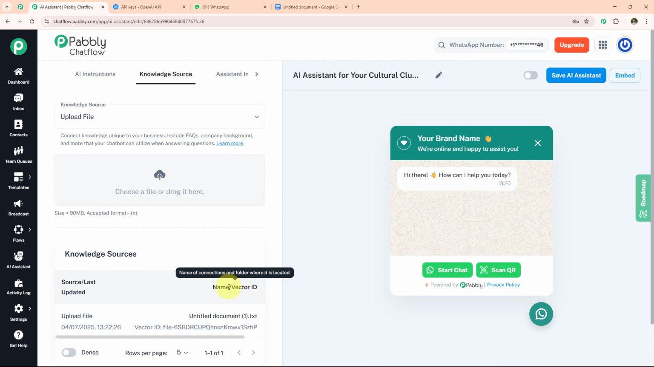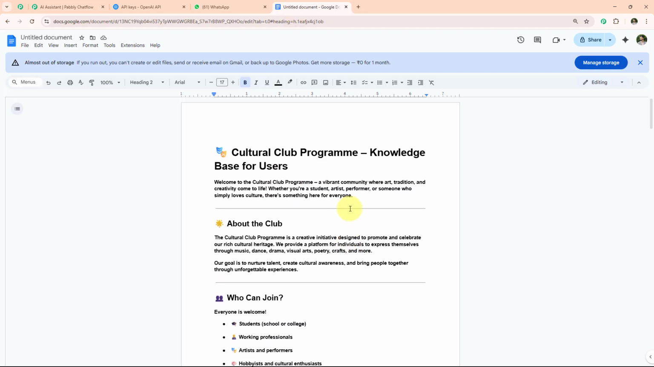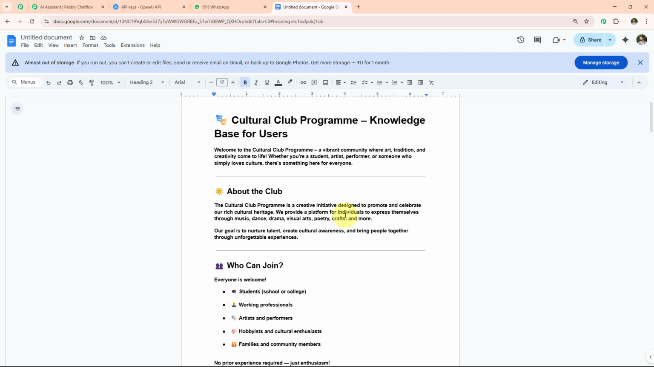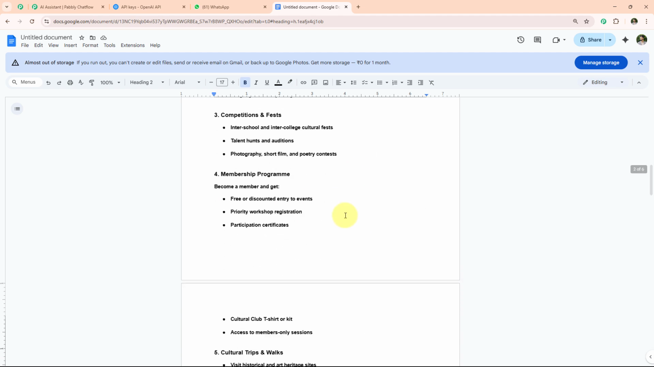And what is knowledge source? I'll show you the overview of our knowledge source which I generated. Knowledge source is the summary of our business which helps AI assistant to answer the user's query.